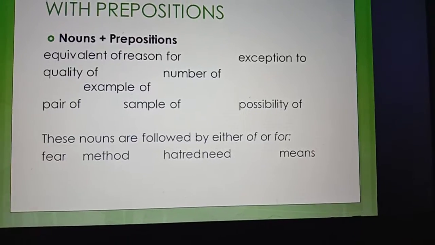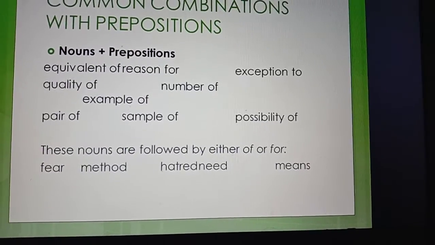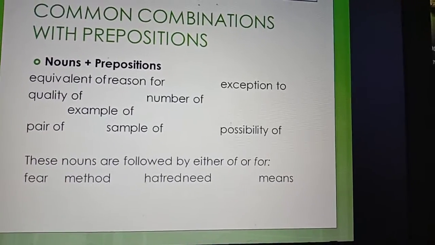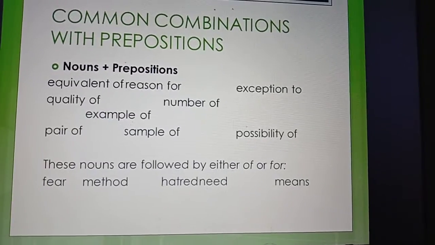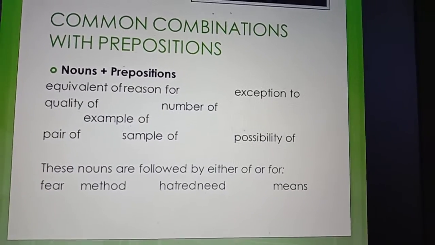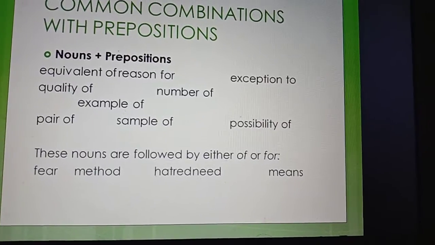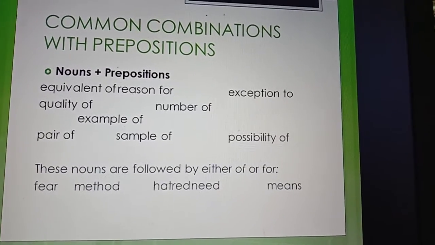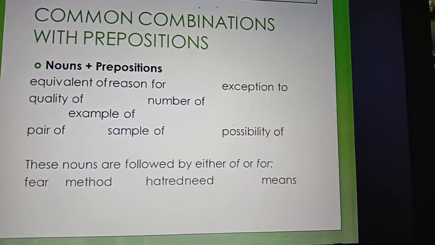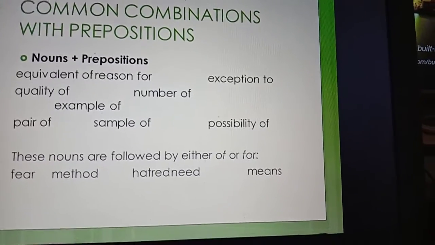And these nouns can be followed by either of or for, like fear, method, hatred, need, means.